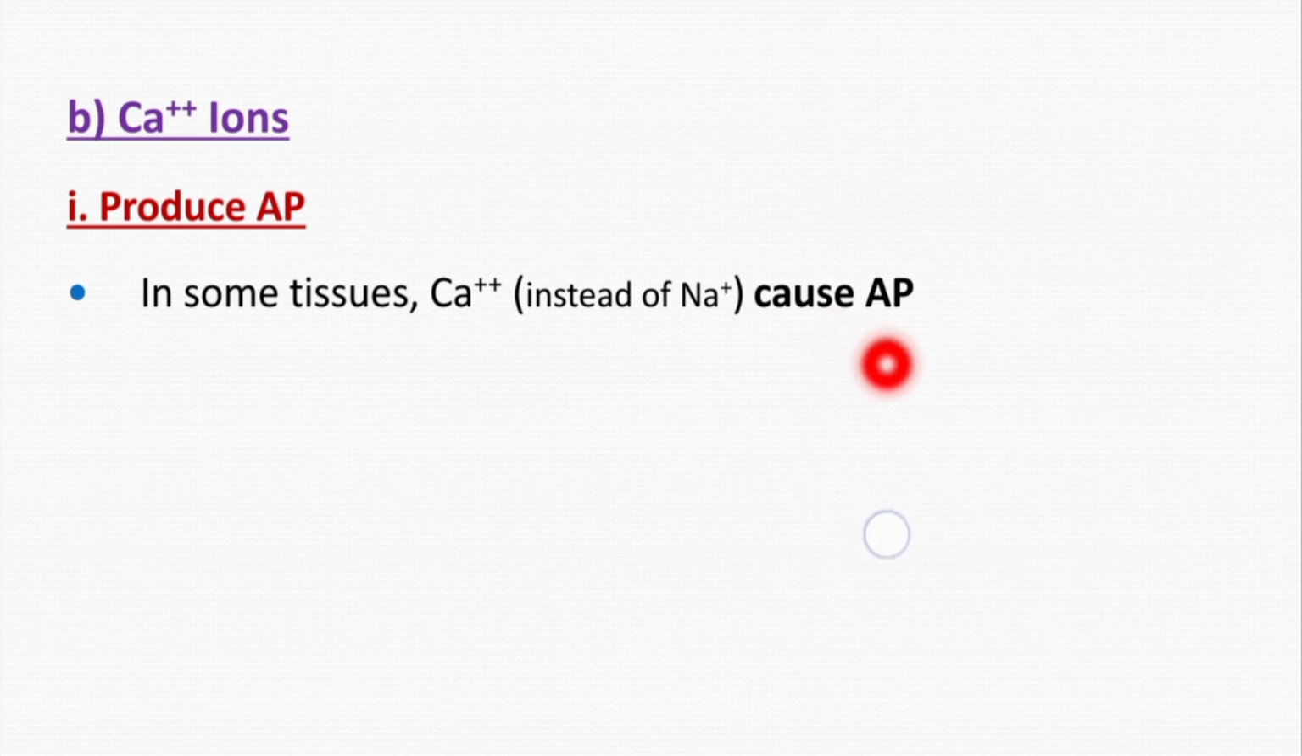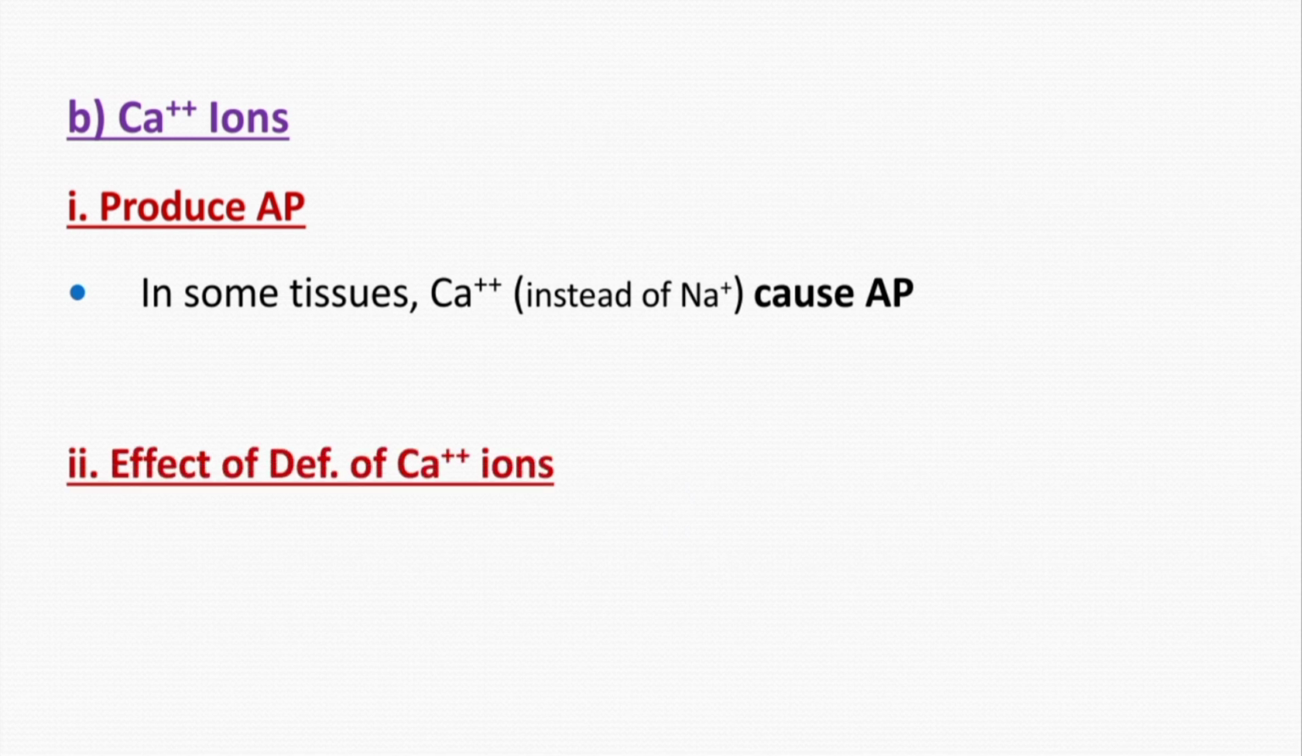Then second is the calcium ions. Number 1, in some tissues they produce action potential instead of sodium, like in some portion of the cardiac muscle, and also in smooth muscle. These calcium ions produce action potential instead of sodium ions. And second is the effect of their deficiency. When the calcium ions are deficient, the condition is called hypocalcemia.